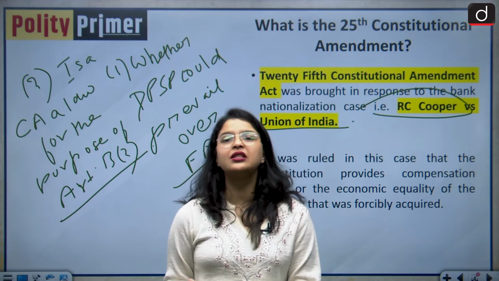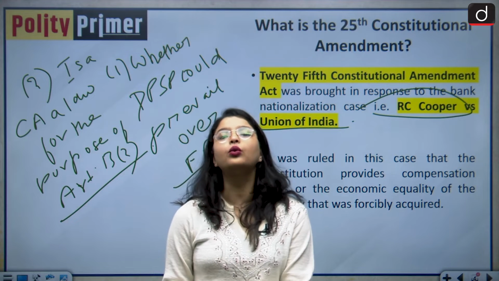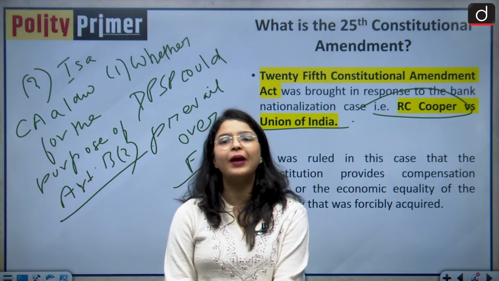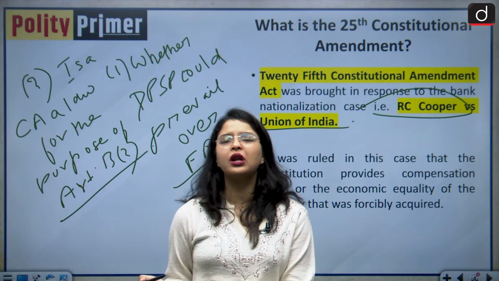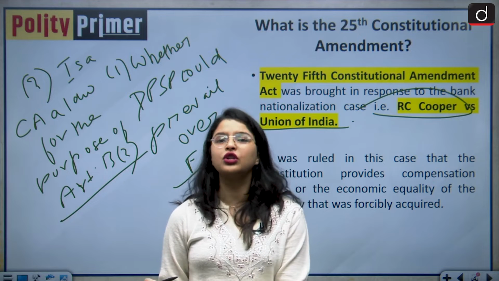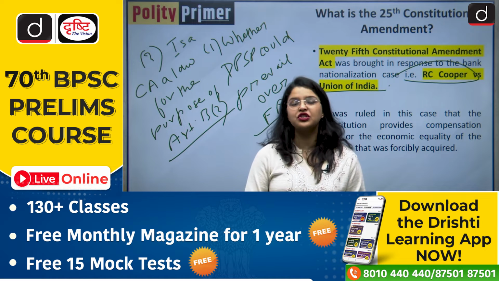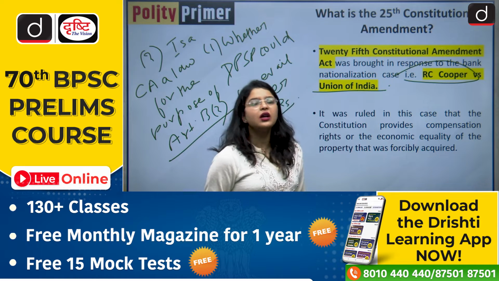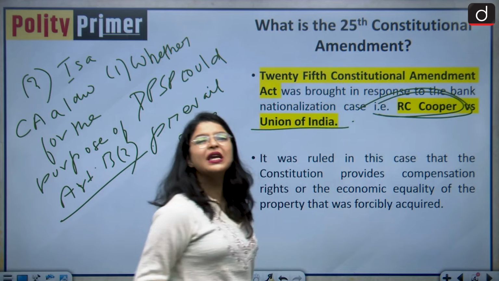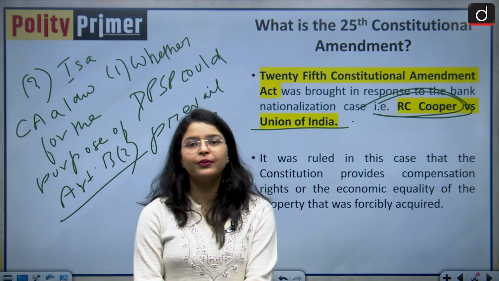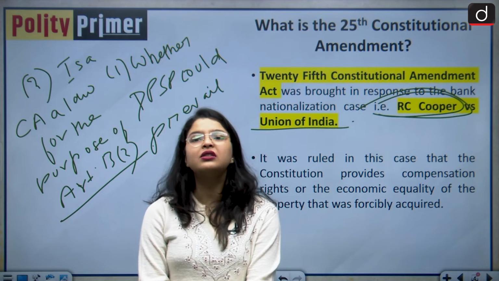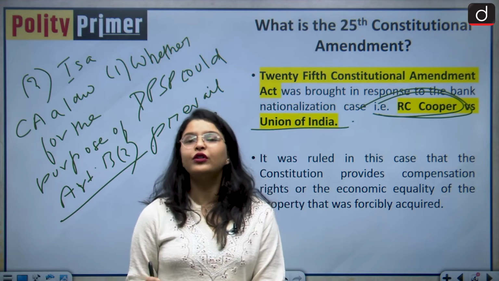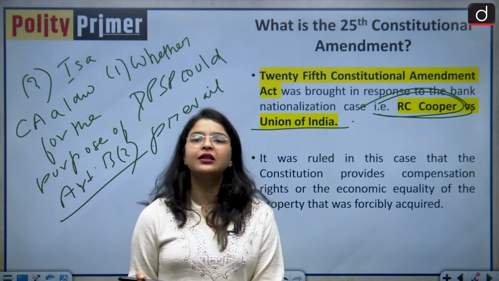So in the bank nationalization case, what happened was Indira Gandhi wanted to nationalize the banks so as to remove the control of the private sector from the banks. She said that they are not concerned about rural development, etc., and we want to do social justice, and that is why she proposed nationalizing these banks. This nationalization of banks was opposed by R.C. Cooper, who was a major shareholder in various of these banks. He said that this is a violation of my fundamental right to property, and he challenged the law which was made to nationalize the banks in the Indian Supreme Court.